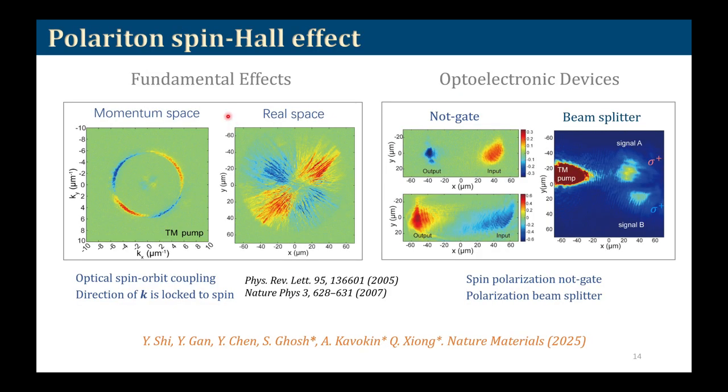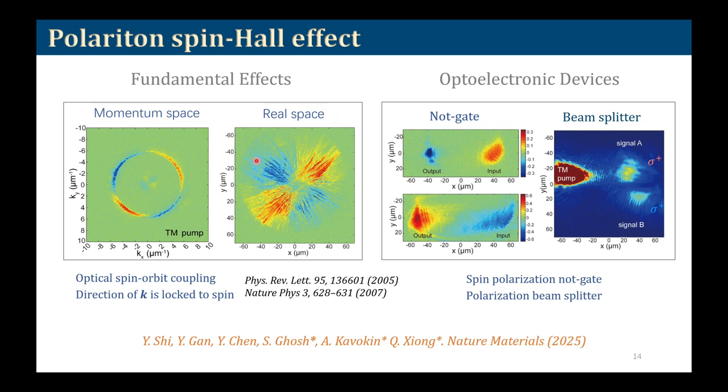Moreover, exciton polaritons have spin dependent features. For example, the famous optical spin Hall effect that was proposed by Professor Kavokin and others, and was experimentally observed in 2007 in gallium arsenide systems where the temperature is very low. Recently we studied it in a room temperature system, and we observed that the spin and the direction of momentum are locked in certain directions.